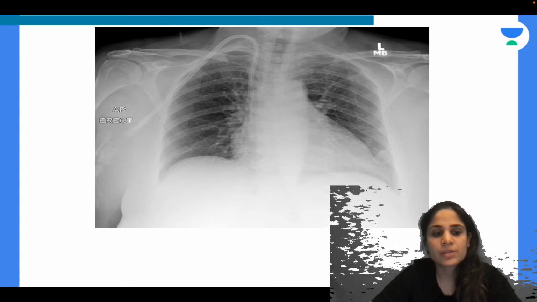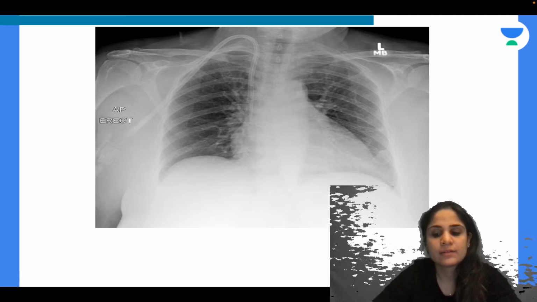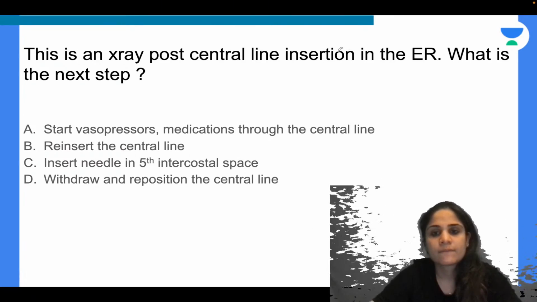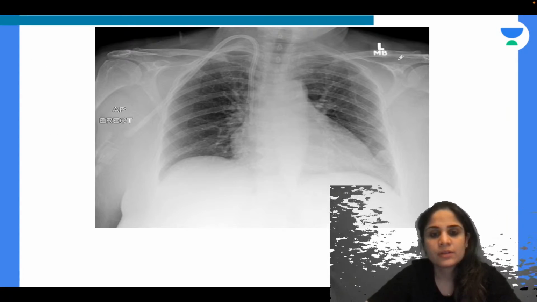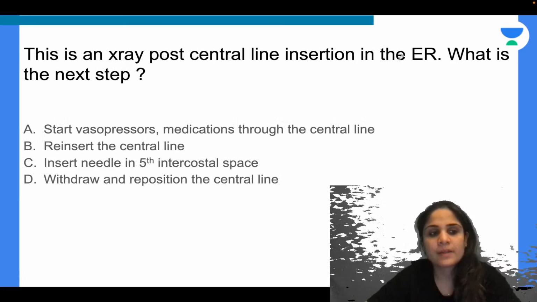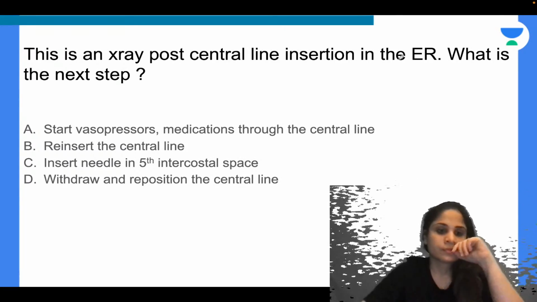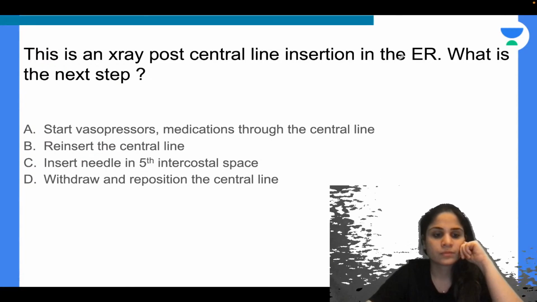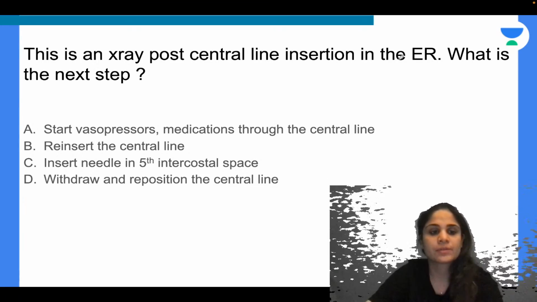So this is your picture that you need to see in the X-ray, and this is the condition. So again, see the picture, have a good look at it, and then tell me what will you do. What will you do? How will you proceed with this patient?